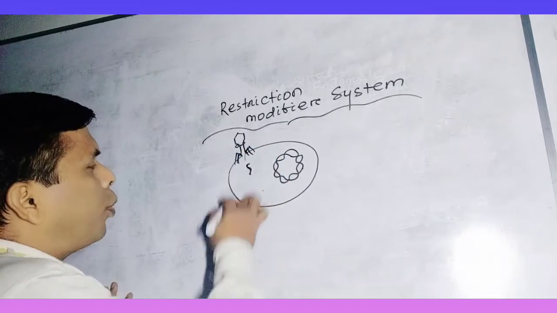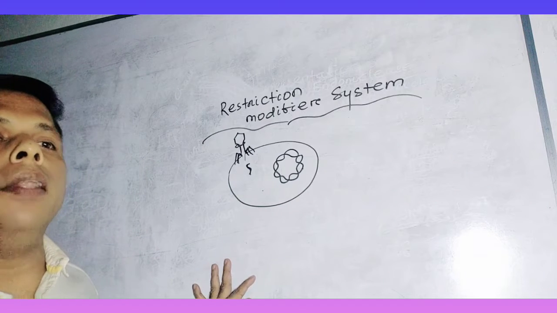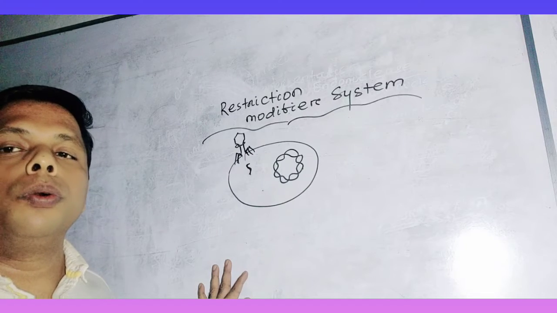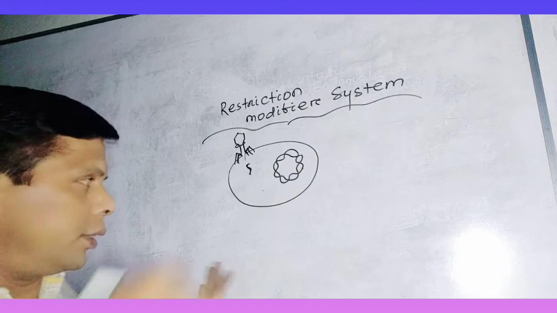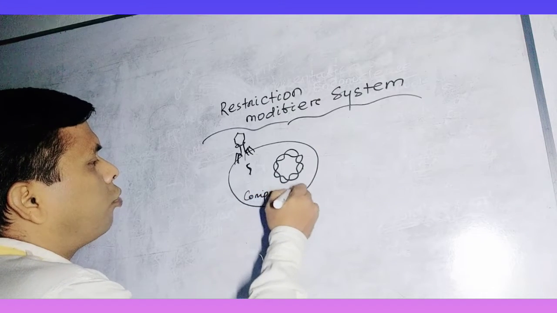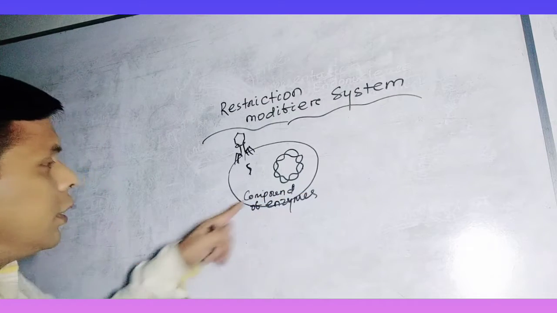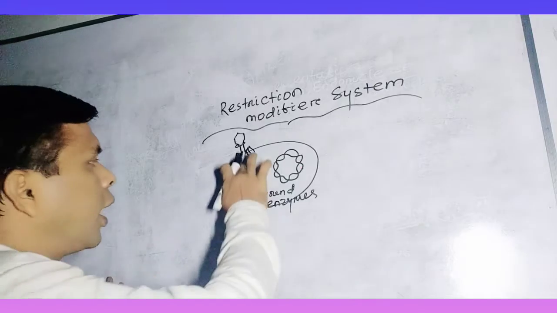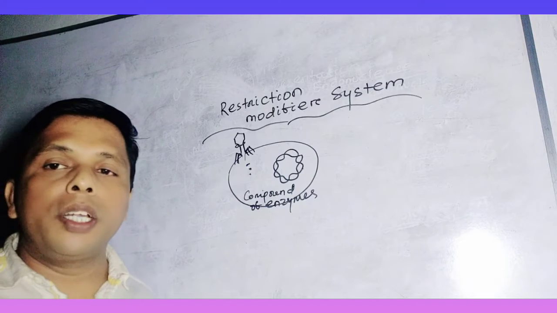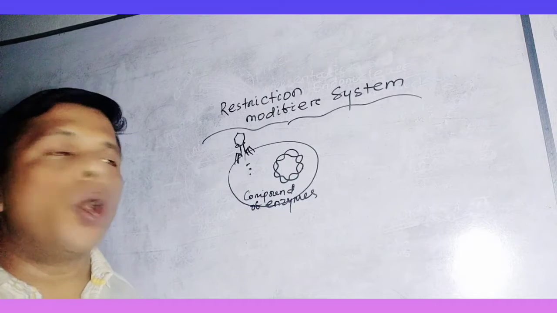So, immediately after entry of the viral DNA, a group of enzymes, called methylases, gets activated. This group of enzymes cleaves the viral DNA, splitting it into nucleotides so that the viral DNA does no harm to the host.